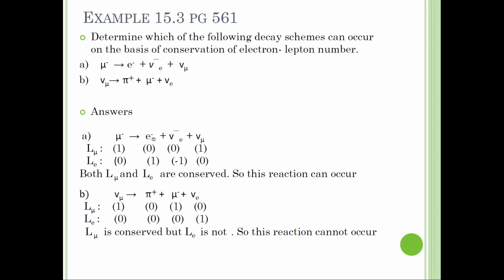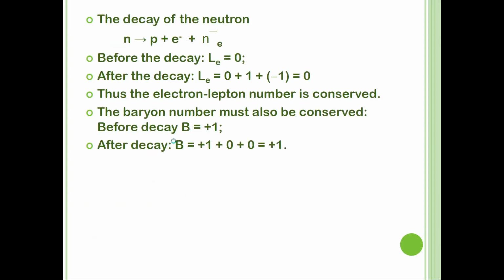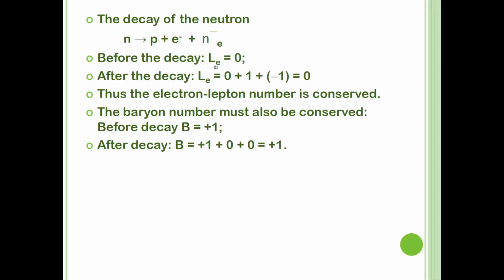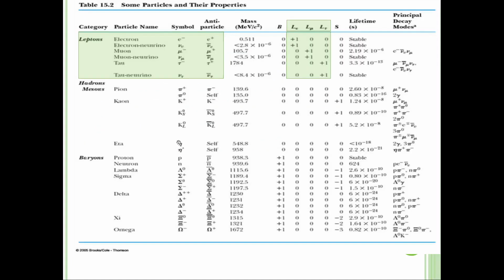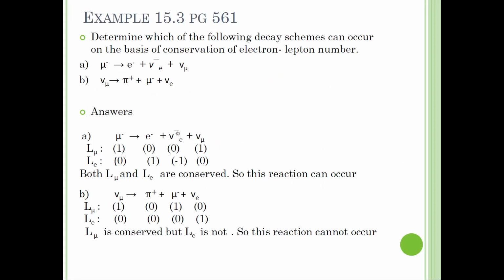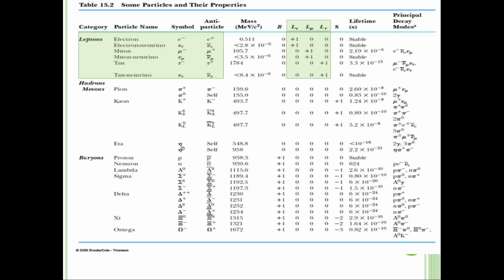And then here, this symbol, V bar electron. They write V bar electron, so the value should be 0 because it is under the electron group.